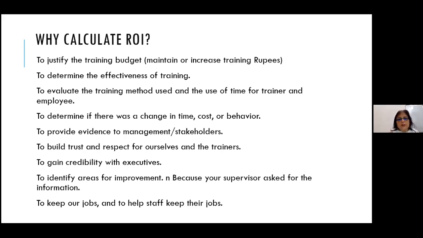To provide evidence to management or stakeholders that yes, our trainings are good enough and we should go in for training, and future trainings should be invited and people should be sent on future trainings. To build trust and respect for ourselves and the trainers, to gain credibility with executives, to identify areas for improvement.